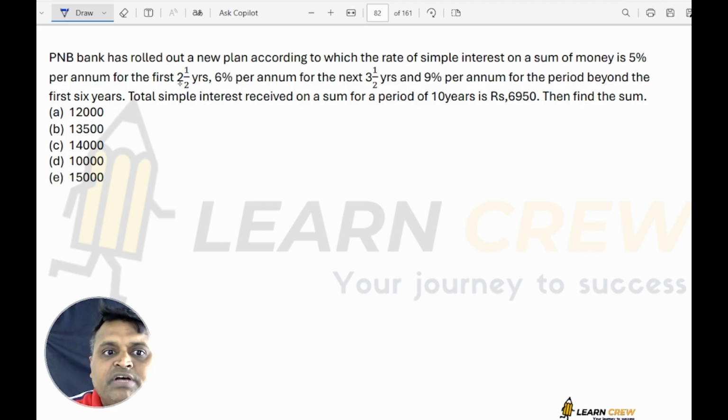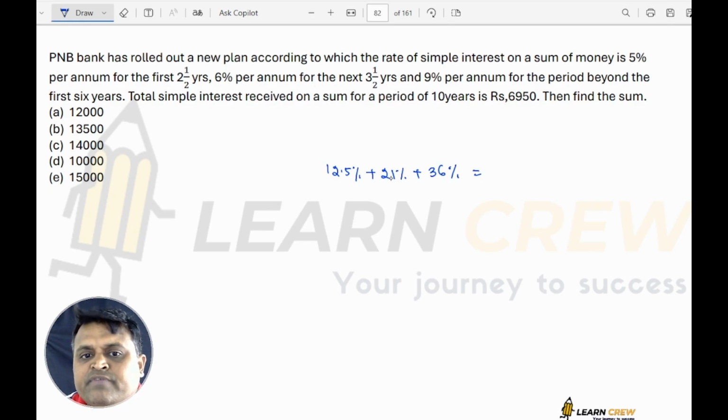So here, first 2.5 years at 5: 5 into 2.5 is 12.5%. Next, 3.5 years at 6%: 6 into 3.5 is 21%. Next 4 years, 4 into 9, 36%. So the total interest is 36 plus 21, 57, plus 12.5 is 69.5%.